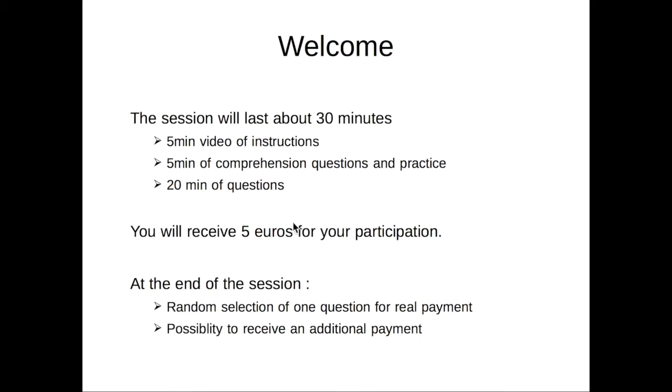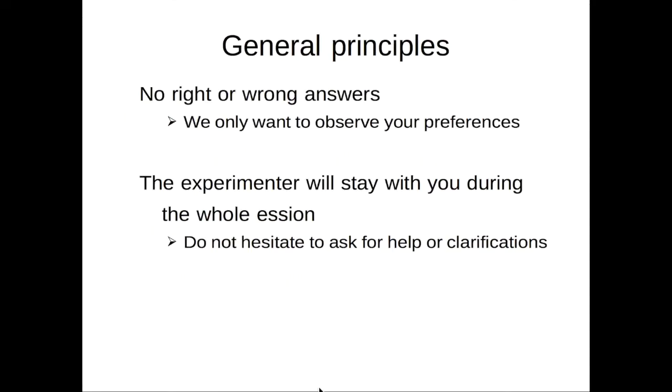You will receive €5 for your participation, and you will have the possibility to receive an additional payment. A question from the experiment will be randomly selected and played for real. The additional gain ranges from €0 to €100, depending on your answer and on chance. In this experiment, there is no right nor wrong answers. We only want to observe your preferences. The experimenter will stay with you during the whole session. Do not hesitate to ask for help or clarification at any time.